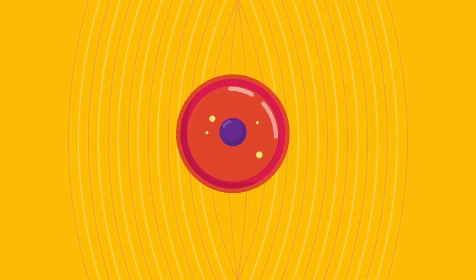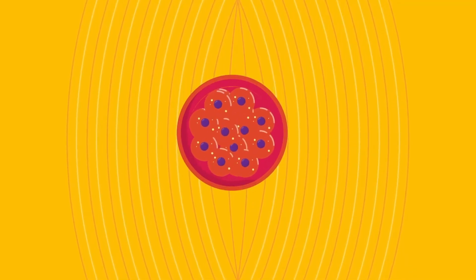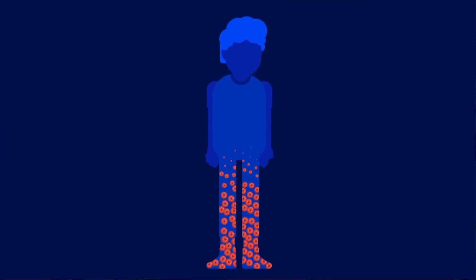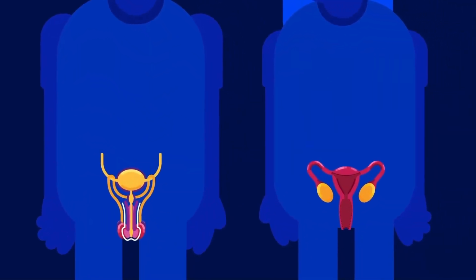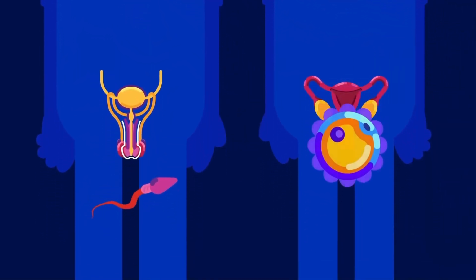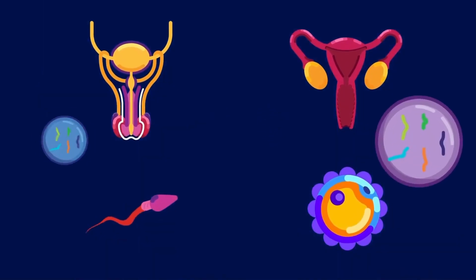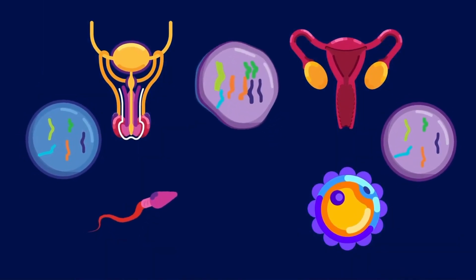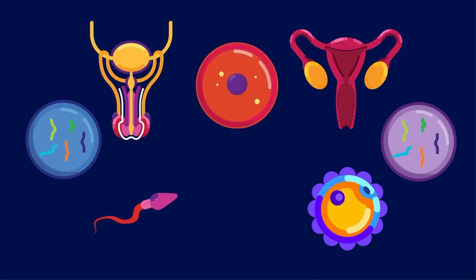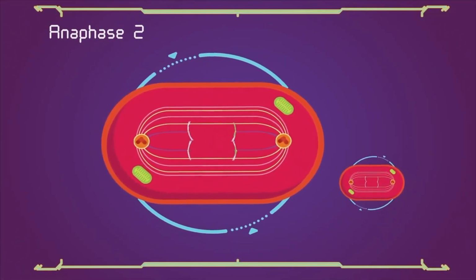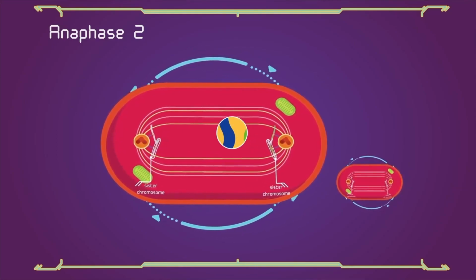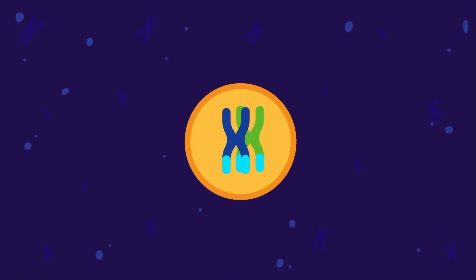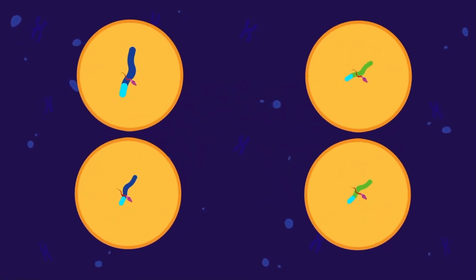Then the zygote divides by normal cell division called mitosis, resulting in all the cells in the child having the same diploid number of chromosomes, which is paired together except in the sex cells. In the case of sperm cells or eggs, there are only 23 chromosomes, that is, only half the genetic material of both parents. Why? This is because in the testes or ovaries, a process called meiosis takes place. The process is advantageous in the sense that it gives rise to more variation among offspring.